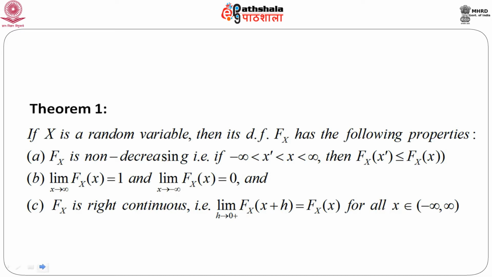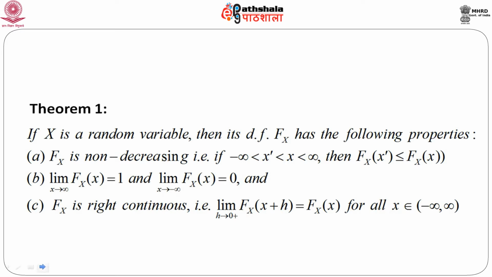The first property is that the distribution function, capital F of x, is non-decreasing in x. That means, if you take two values of x, one is x prime which is less than x, then capital F of x prime is less than or equal to capital F of x. That means it is non-decreasing. It might be strictly increasing, but the general idea is that it should be at least non-decreasing.